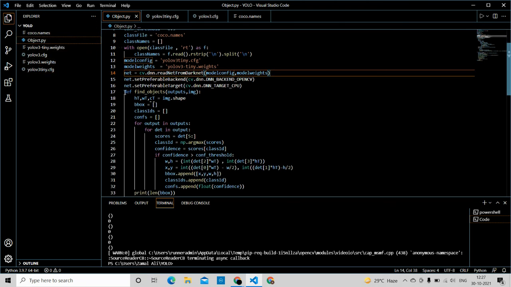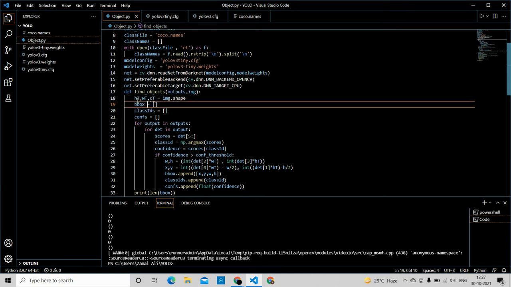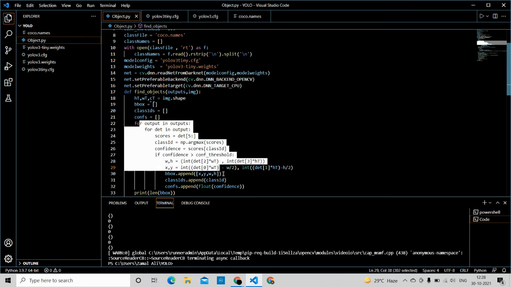Then we have written a function, findObjects. This takes the height threshold, width threshold, and then cx, cy, the point in the plane which is basically how much distance it is from the x-axis and y-axis. So it's basically cx comma cy. Then a bounding box, class IDs, and confidence, and we are just giving empty lists so that we can synthesize it all over.